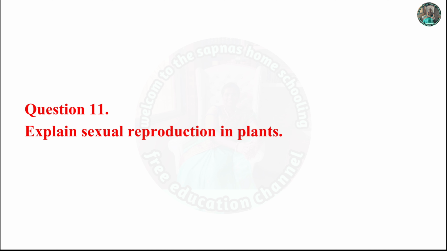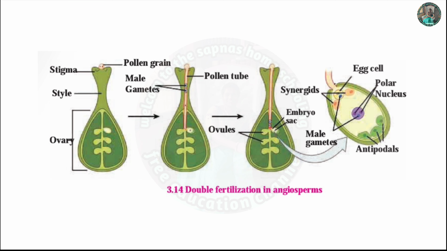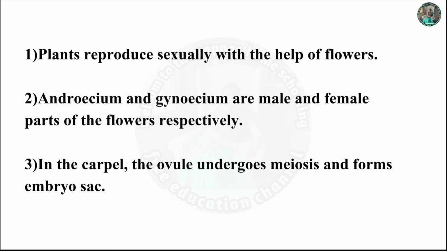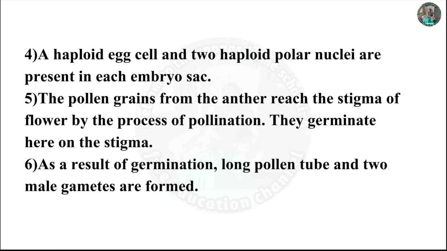Question 11. Explain double fertilization. This is the diagram of double fertilization. First, plants reproduce sexually with the help of flowers. Androecium and gynoecium are the male and female parts of the flower respectively. In the carpel, the ovule undergoes meiosis and forms the embryo sac. A haploid egg cell and two haploid polar nuclei are present in each embryo sac.